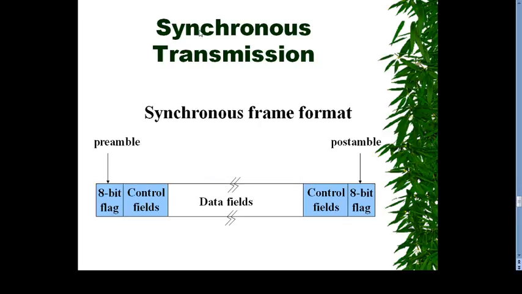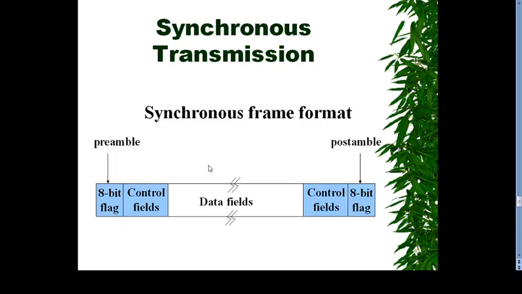So this is synchronous transmission: an 8-bit flag, then control fields, data fields, control fields, and an 8-bit flag. This is the preamble and this is the postamble. This is the synchronous frame format for synchronous transmission.